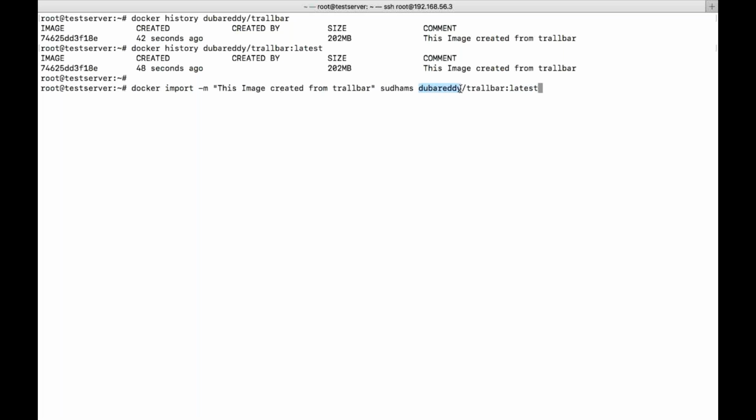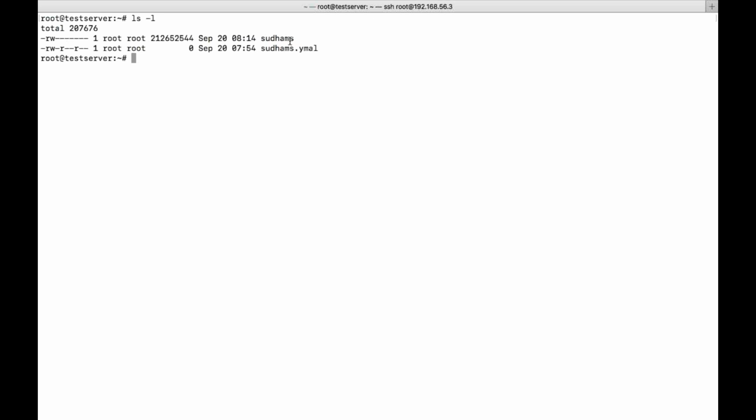This is the repository location. In this sense, this is my account. It will identify whether this username exists or not, and then it will try to upload this particular image. In case you have a tar file, you just give that; that file you need to mention here. Since I gave every name as Sudam, that's the reason you got confused, I guess. I was just thinking, is it a container or what? No, it's a file which we have created. Okay, so this is a file. Okay, got it.